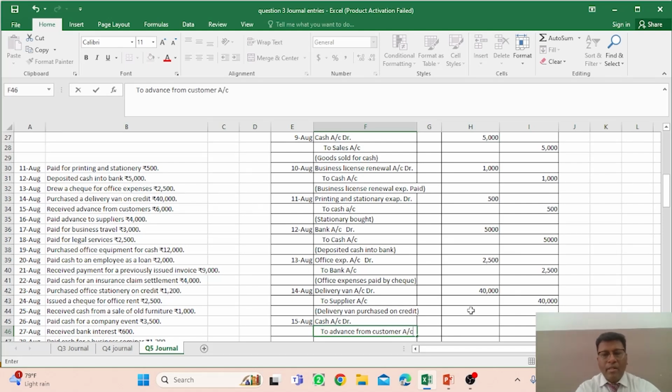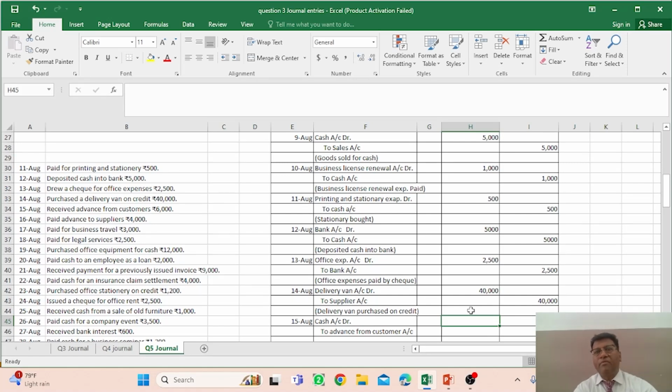Because if you are mentioning advance from customer account, whatever the advance from any other customer, you can make the entry, and whenever it is posted into the ledger, all the similar entries would be collected in a particular place, and you can easily find the information about how much advance you have from the different customers. So this is the particular account, advance from customers.